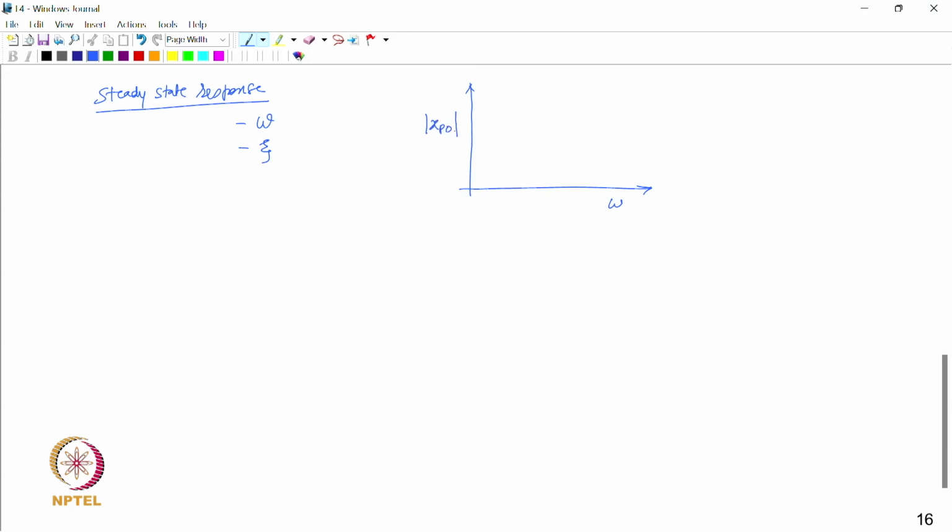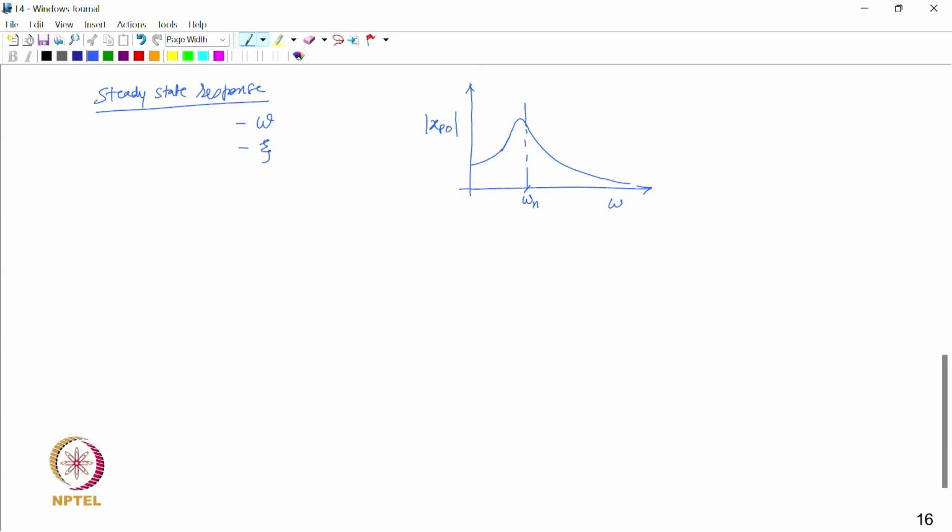Here we are showing the amplitude xpo, and this would look something like this. So, this is the resonant frequency here, isn't it?